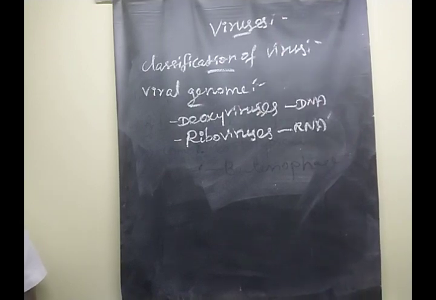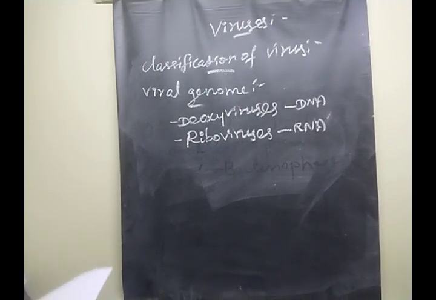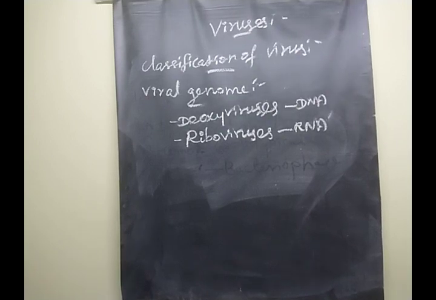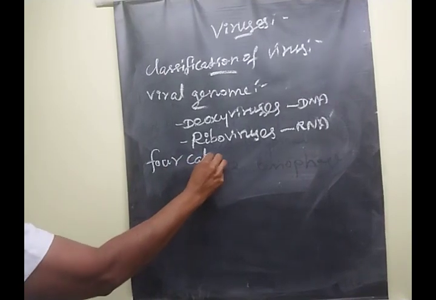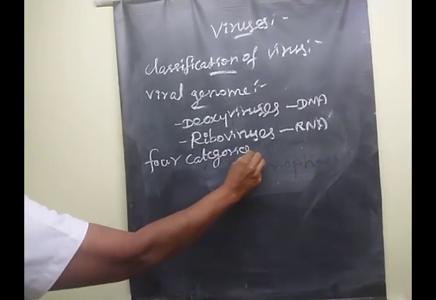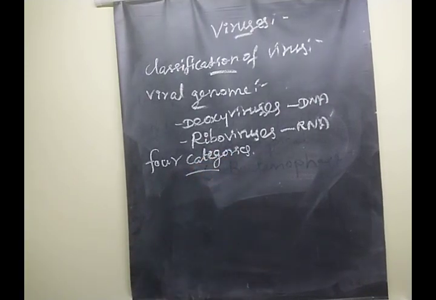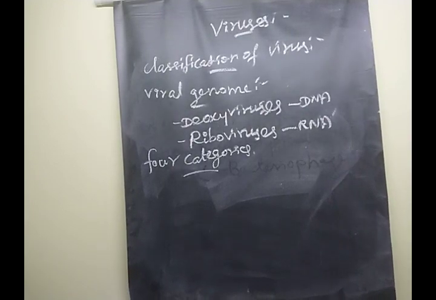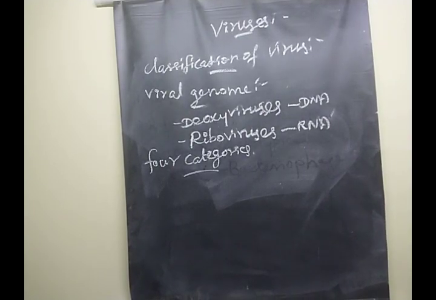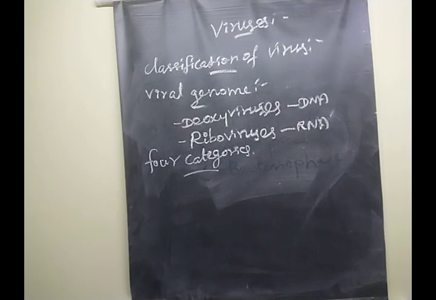Yes. The next one, the viral genome, the nature of the nucleic acid. Based on the nature of the nucleic acid, viruses are categorized into four categories.